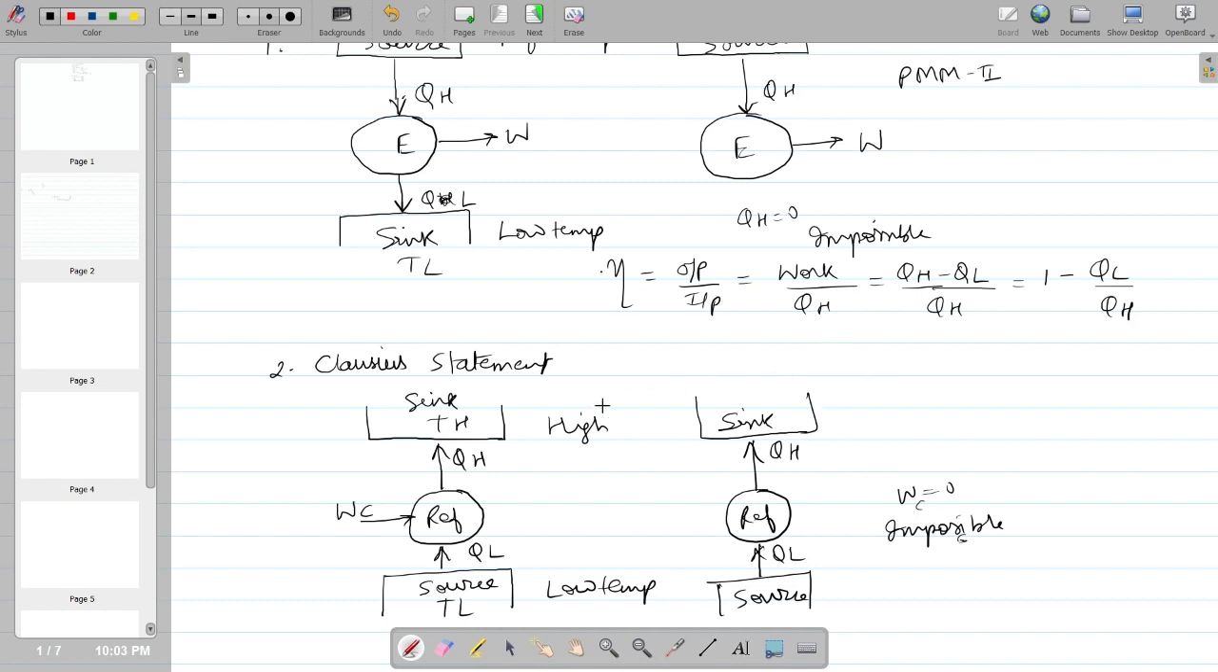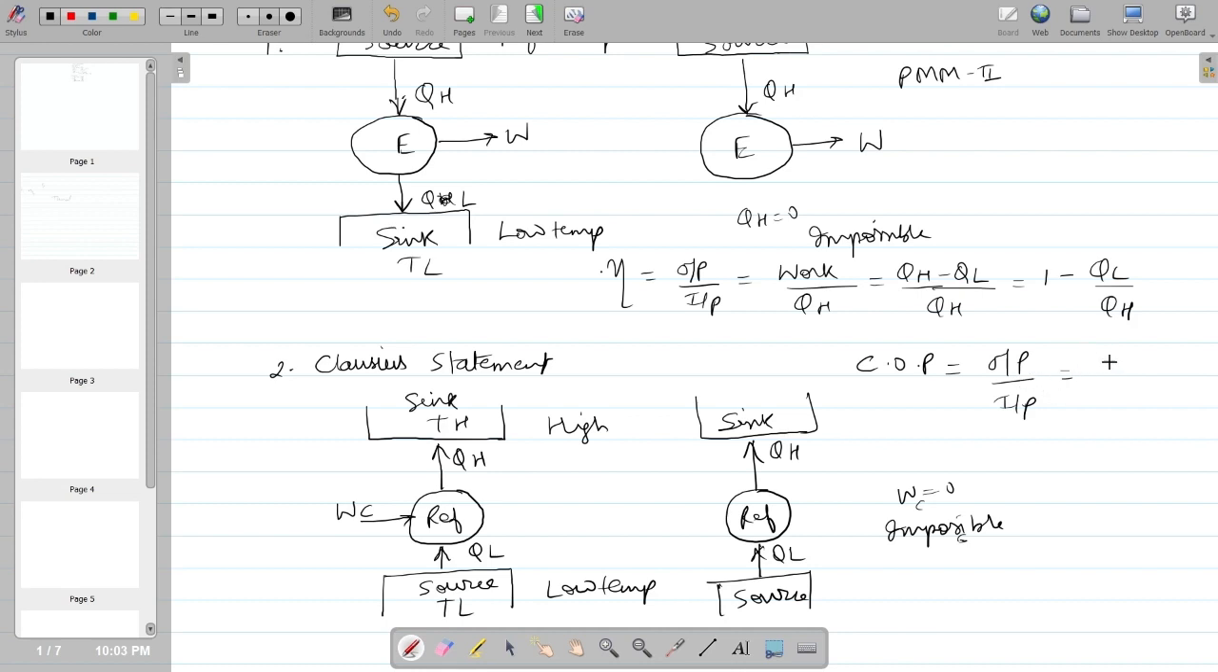So here the performance in the Clausius statement is calculated on the basis of COP. We call it COP, which is coefficient of performance. COP is given as output upon input. Generally, why we call it COP is because here you will get a value more than 1, and that's why we calculate this in the form of COP, coefficient of performance.